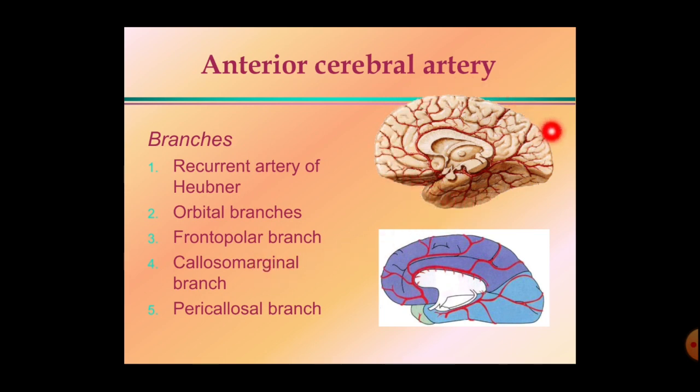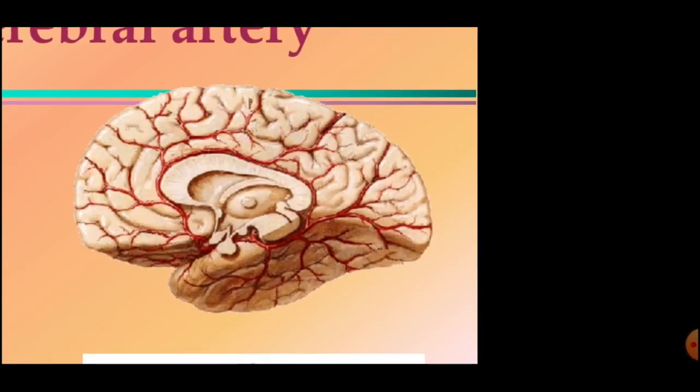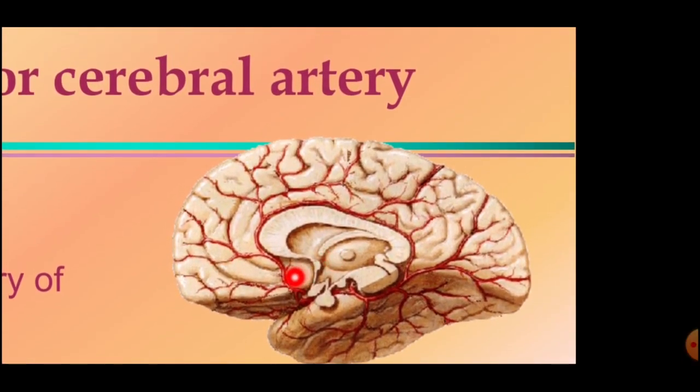Now here this is the medial view of the cerebral hemisphere. Here one can find the corpus callosum, isn't it? This is the corpus callosum. Okay, so here this is the anterior cerebral artery. It arises over here, then it passes towards the median plane. It takes a turn just in front of the genu of the corpus callosum, and then it runs over the corpus callosum. Here at this side there is a smaller communicating branch, that is the anterior communicating artery.